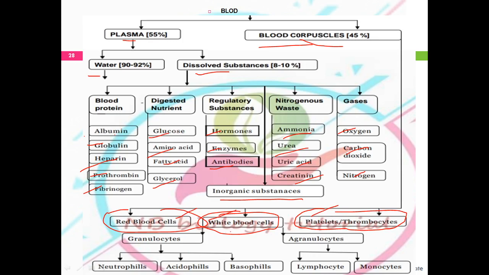The white blood cell is again of two types. The first one is the granulocyte and the second one is the agranulocyte. Granulocytes are again of three types. The first one is neutrophil, the second one is acidophil and the third one is basophil. Agranulocytes are of two types. The first one is lymphocyte and the second one is monocyte.